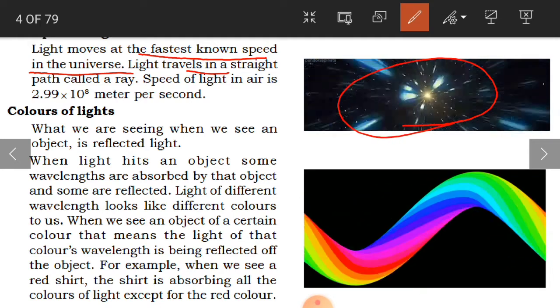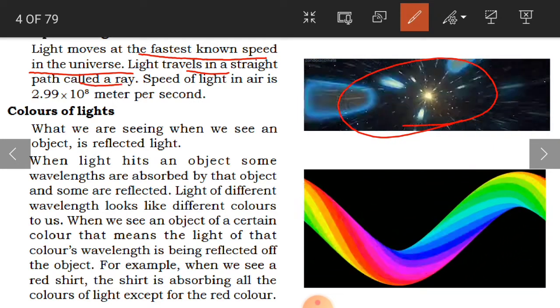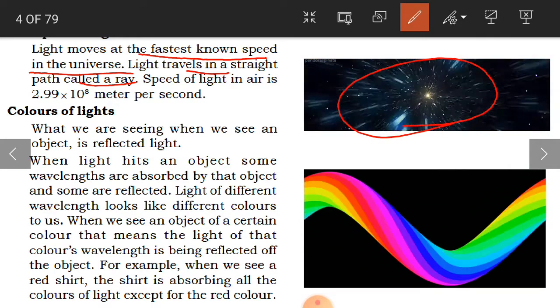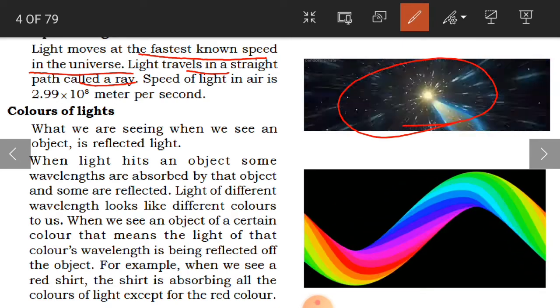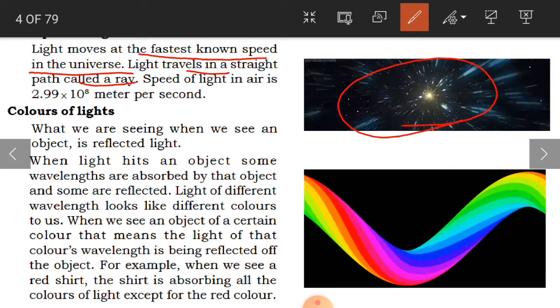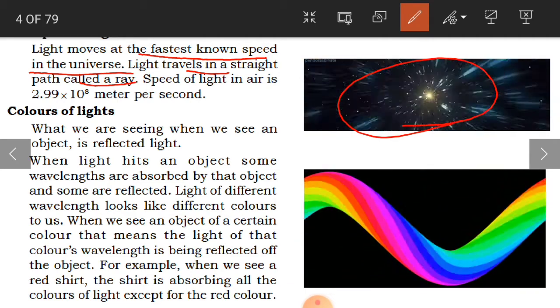Are you able to see here? This is the straight path, which we call a ray. The rays of the sun fall on the earth in a straight line. Path is nothing but the way. We call it a ray.